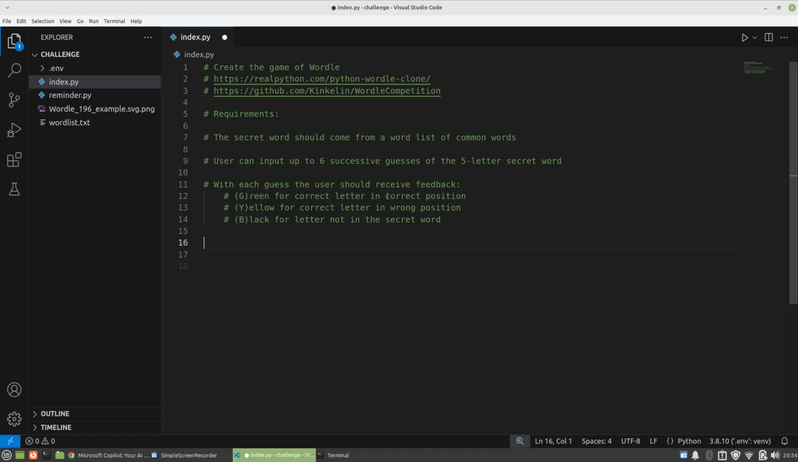Green for the correct letter in the correct position, yellow for correct letter in the wrong position, and black for the letter not in the secret word. I suppose you could say anywhere. Okay, now I put this in brackets GYB because we're not going to do colors, although that's not difficult to do. We're just going to return back G, Y, and B as values after each guess.